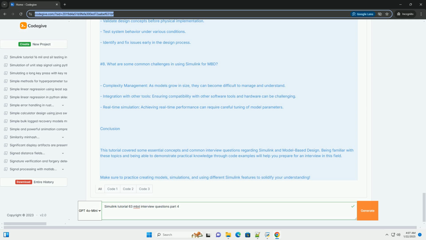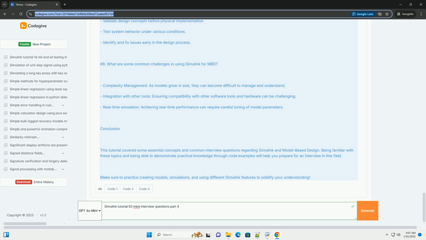5. What is the purpose of Stateflow in Simulink? Stateflow is a design tool that allows users to model complex logic using state machines and flow charts. It is especially useful for designing control logic for embedded systems, managing state-dependent behavior in simulations. Example, a simple Stateflow chart to control a light based on a switch. 1. Create a new Stateflow chart in the Simulink model. 2. Define states, example on, off, and transitions based on input events, example switch pressed.